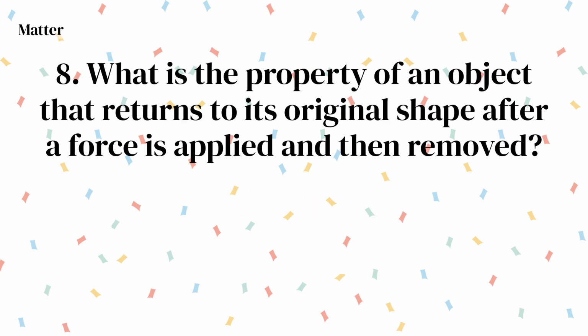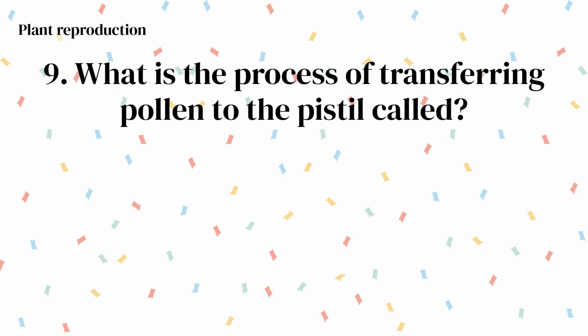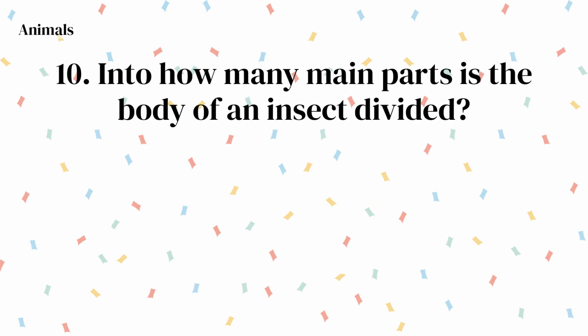Saturn. What is the property of an object that returns to its original shape after a force is applied and then removed? Elasticity. What is the process of transferring pollen to the pistil called? Pollination. Into how many main parts is the body of an insect divided?